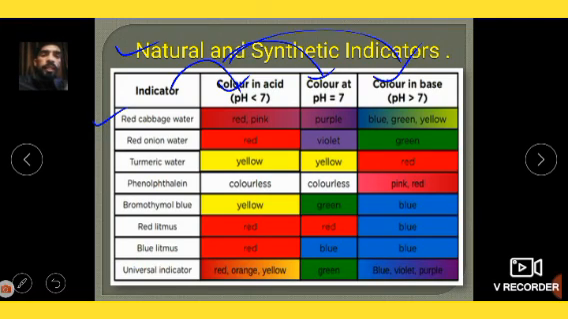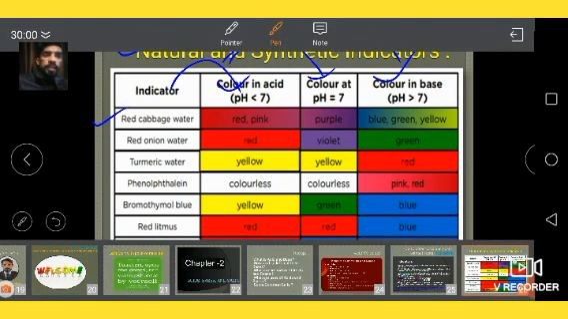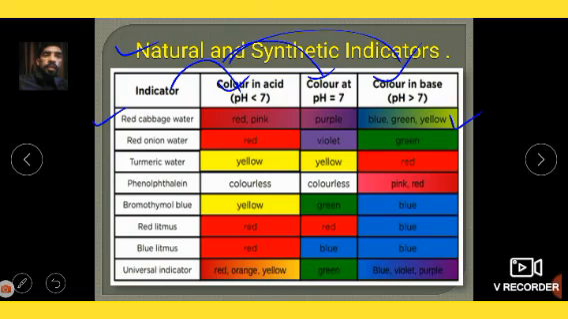If we talk about red cabbage, it gives red or pink color in acid, purple color in a neutral substance, and green-yellow color in base.